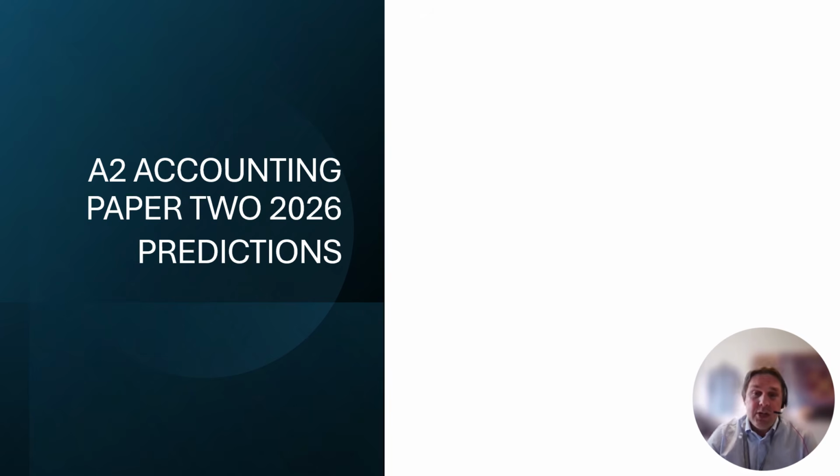This is prediction. I'm looking at patterns. I'm trying to guess what could come up. There's a couple of things I think will come up, but I have not got a clue. But it could be useful. It helps you to prepare. Then that's all good. But you need to look at all the paper 2 topics. There's a lot of overlap between paper 1 and paper 2. Something to think about. And some of the things on the list here were on the paper 1 video.